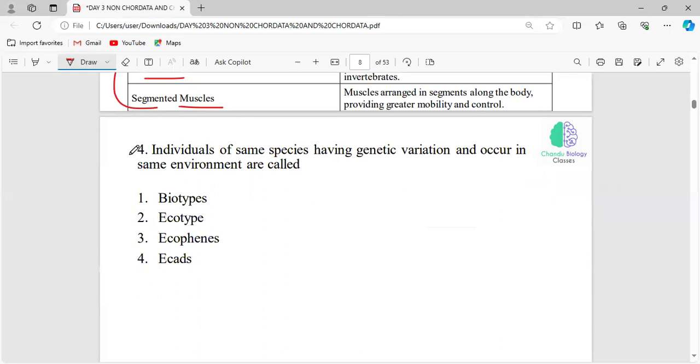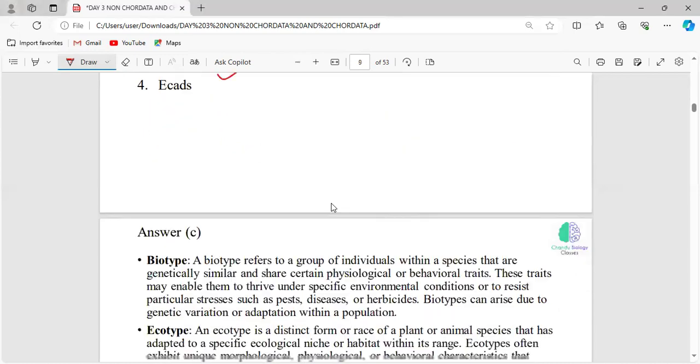Okay, now next question. Individuals of the same species having genetic variations and occurring in the same environment are called. Okay, let me say, and the answer will be the ecophene.